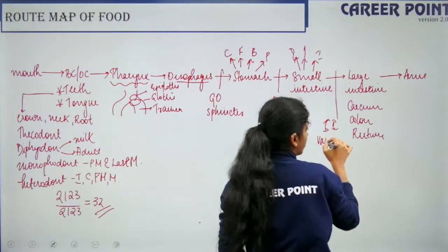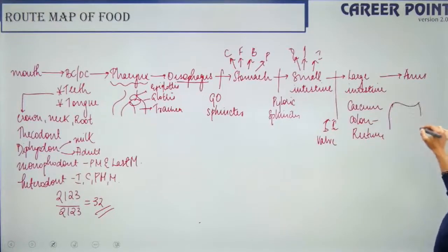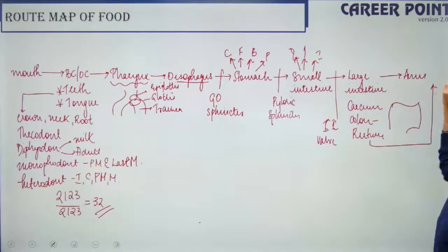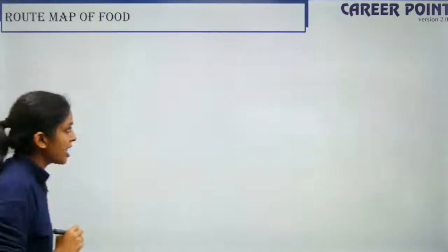Ileocecal valve. So you have three parts of the colon. So you have ascending, transverse, descending and sigmoidal. So finally rectum opens into the anus. So this is the passage of food inside your alimentary canal.